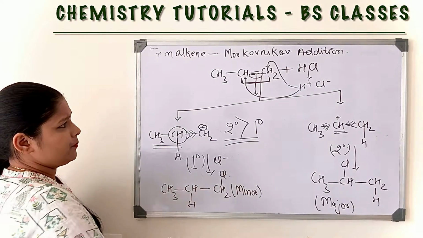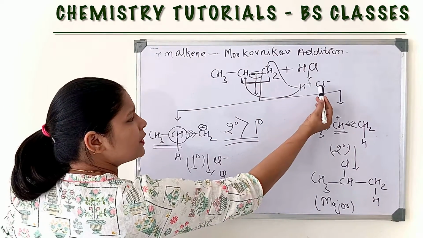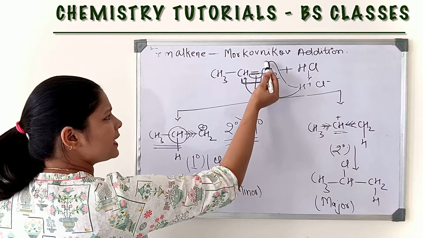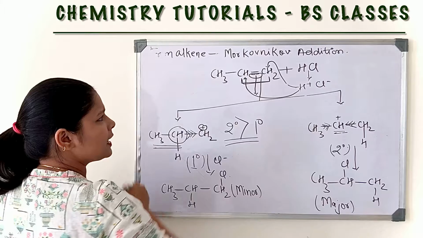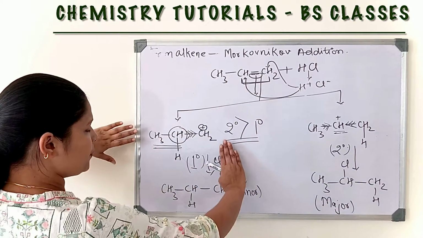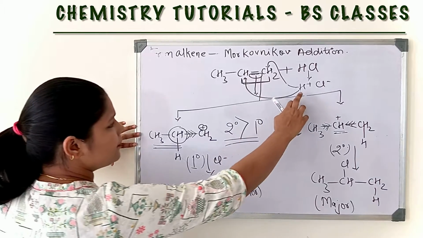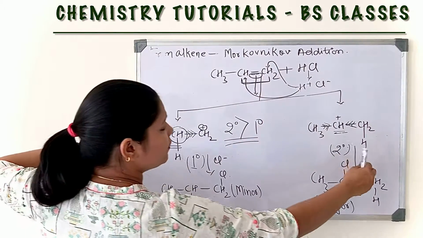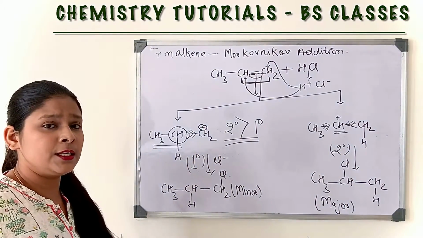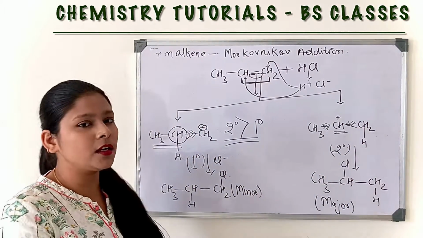Again I'll explain. Here heterolytic cleavage gives H plus and Cl minus. Now H plus either binds with this carbon or this carbon. If it binds with this carbon, then we will get a primary carbocation, and if it binds with this, then we will get a secondary carbocation. The secondary carbocation is more stable due to the inductive effect.